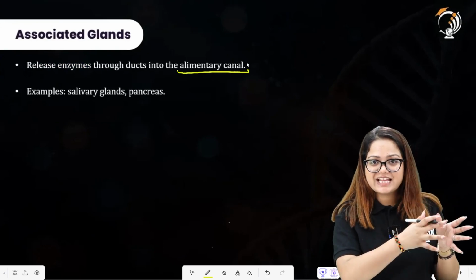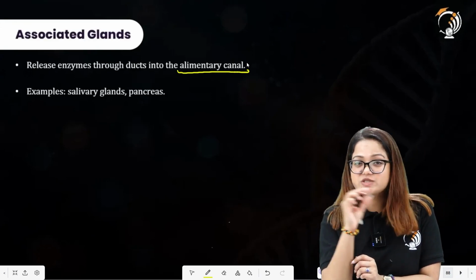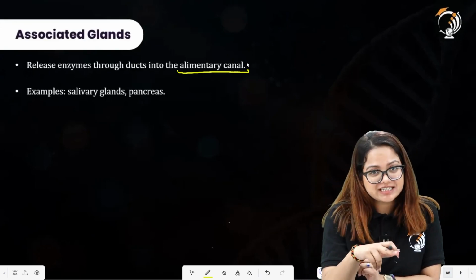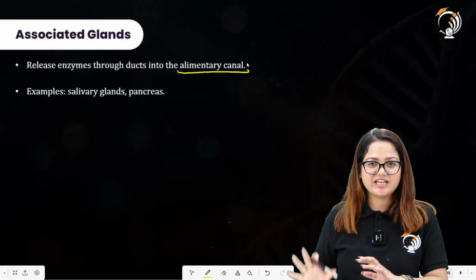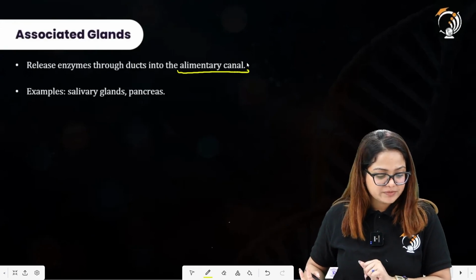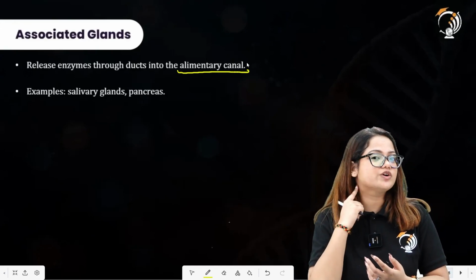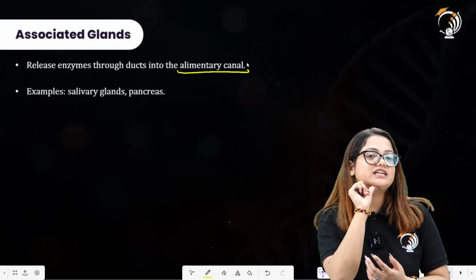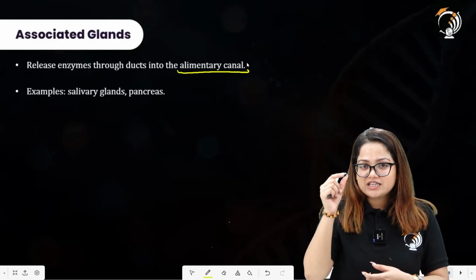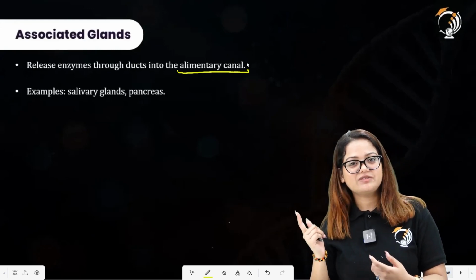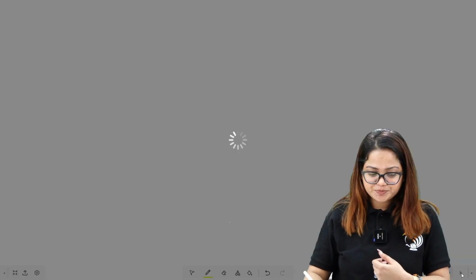Now how can these glands release the enzymes into the alimentary canal? There are associated ducts with these glands, through which they will pour their secretions into the alimentary canal. This statement is telling about that. An example is the salivary gland or pancreas. The salivary glands are present over here. This is the location. But where is the saliva secreted? It is secreted into the mouth. So the saliva must be carried through a duct from the salivary gland into the mouth for its action on the food material.